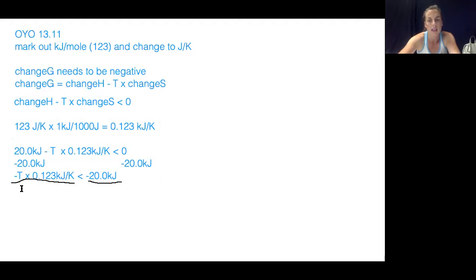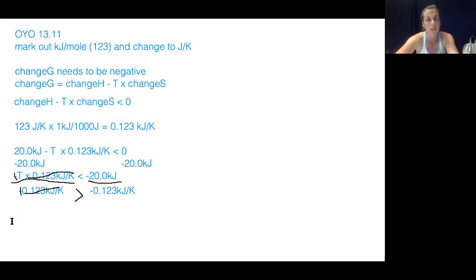So we're dividing by negative 0.123 kilojoules over Kelvin on both sides. When you do that, you'll see your negative sign with the T is going to cancel, and then your 0.123 is going to cancel, leaving T by itself over here. And because we divided by a negative number, and this is an inequality, I'm going to have to flip the inequality the other way.